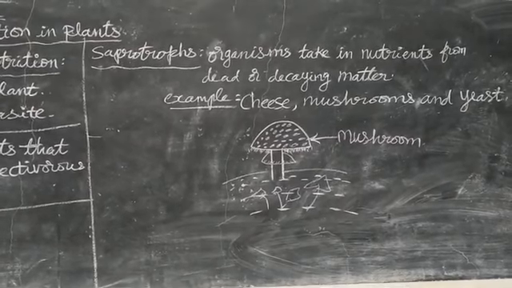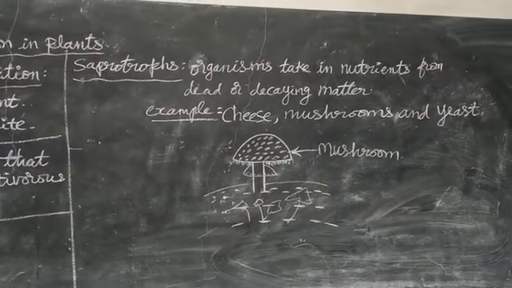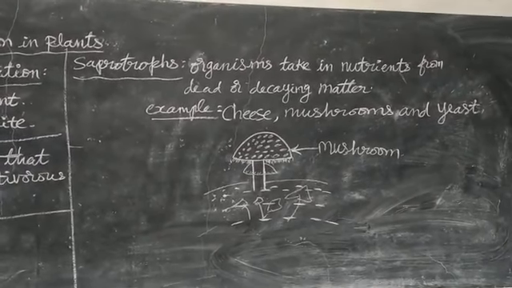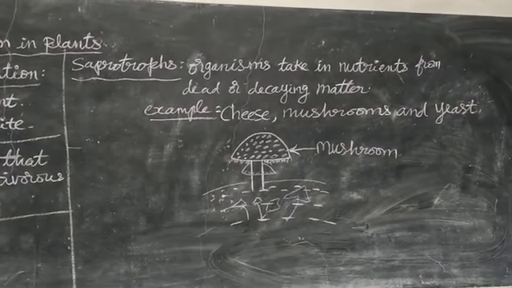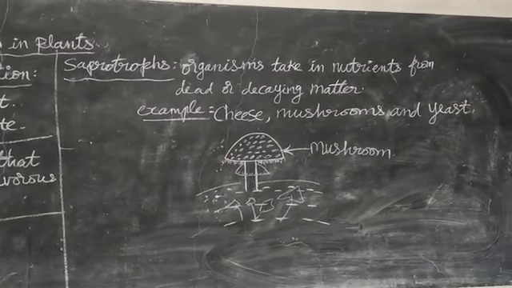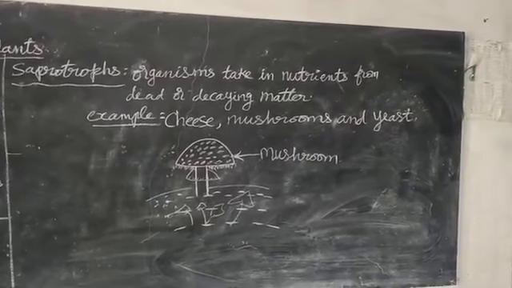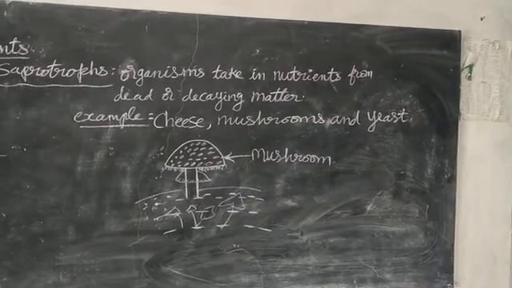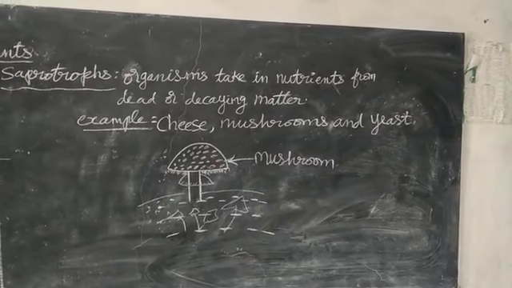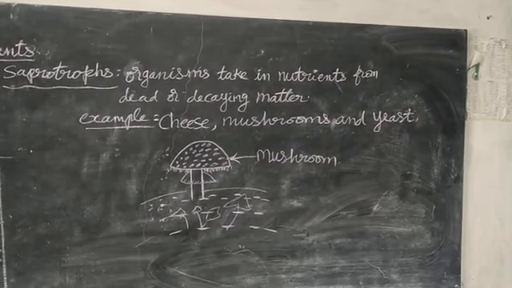Understood? For example, you take a fresh bread, and you put some water over that bread and leave it for some time, 2 to 3 hours. What happens? You can observe that some small cotton-like white things have grown in patches over that bread.